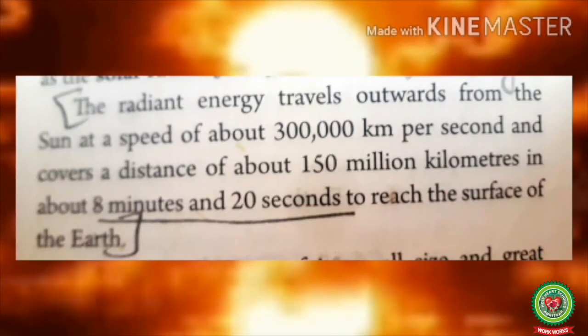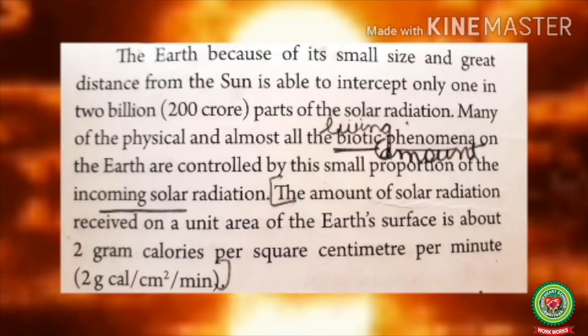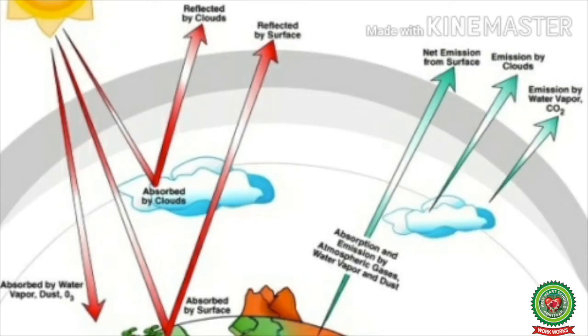The radiant energy travels outwards from the sun at the speed of about 3 lakh km per second and covers a distance of about 150 million kilometers in about 8 minutes and 20 seconds to reach the surface of the earth. The earth, because of its small size and great distance from the sun, is able to intercept only 1 in 2 billion, means 200 crore parts of the solar radiation, because most of the energy is radiated back by the atmosphere or is absorbed by the clouds, water vapors, or other atmospheric gases.